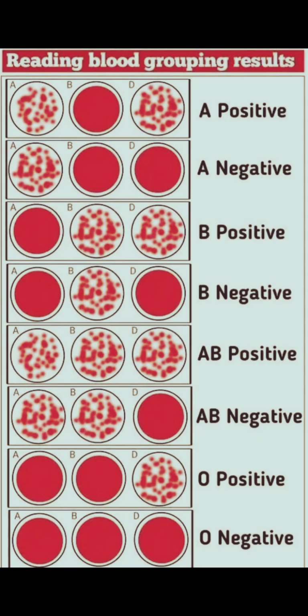In case the woman becomes pregnant for a second child, the antibodies present in her body enter into the embryo's blood and lead to the destruction of RBCs, which results in the abortion of the embryo or stillbirth, meaning a dead baby. This condition is called erythroblastosis fetalis or HDN, hemolytic disease in newborn. In order to prevent the formation of antibodies in the mother's body, she has to take an Rh gamma globulin injection within 72 hours of the first childbirth.